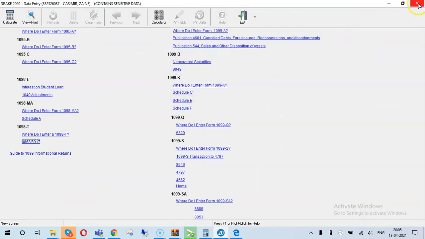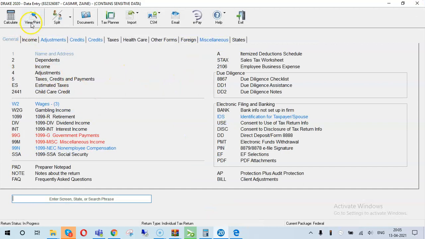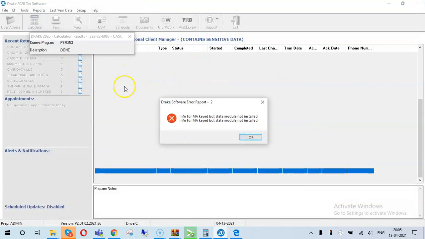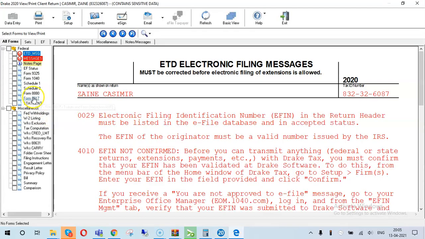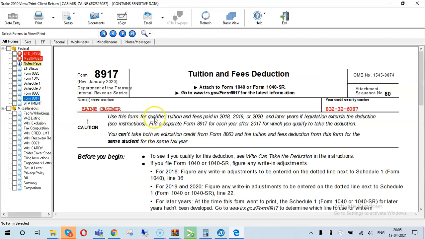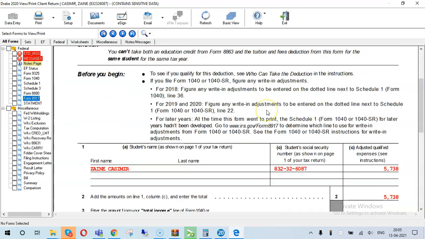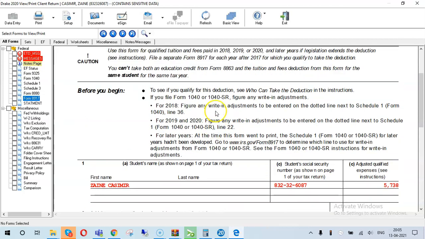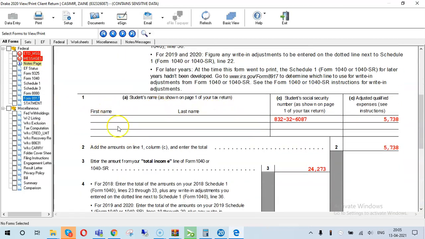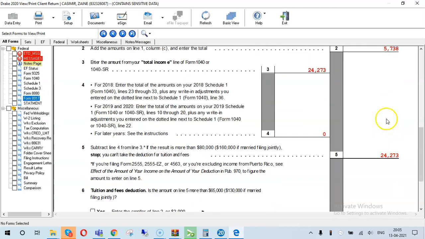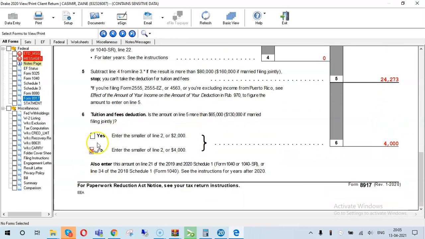After entering the amount 5738, you can see Form 8917 has been generated, with the student's name, SSN, and adjusted qualified expenses, and it qualifies for $4,000 after the calculation.